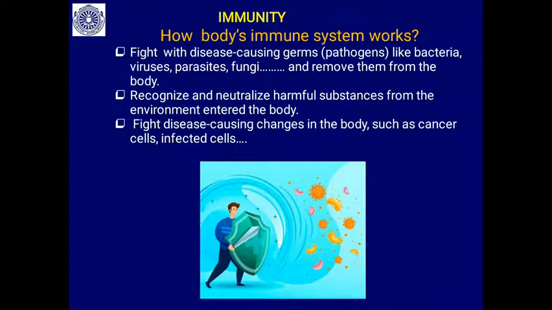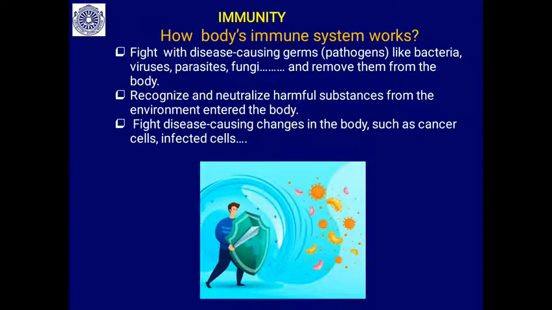So how does our immune system work? Our immune system fights disease causing pathogens like bacteria, viruses, parasites, fungi, and any foreign particles that enter our body. Our immune system removes them from the body. It recognizes the disease causing agent and neutralizes these harmful agents and substances that are entering our body all the time. It also fights disease causing changes that occur in our body.